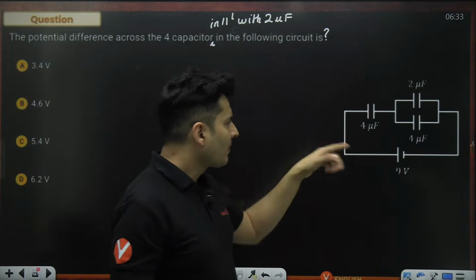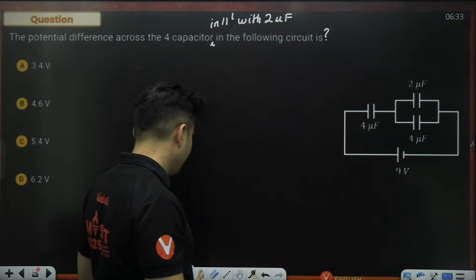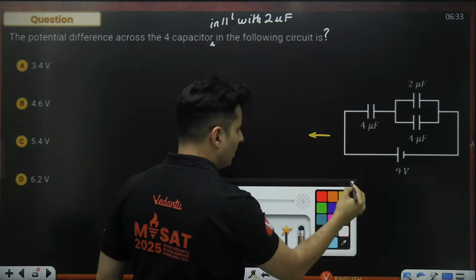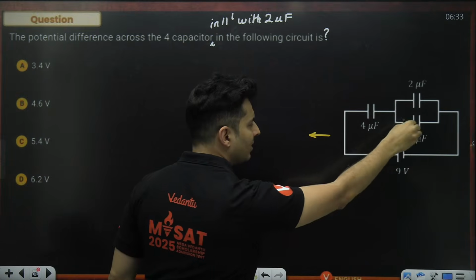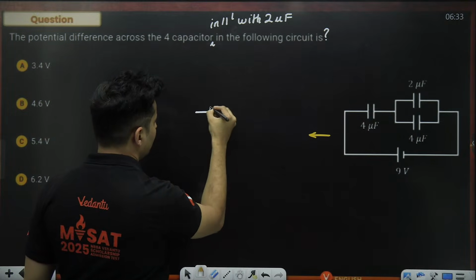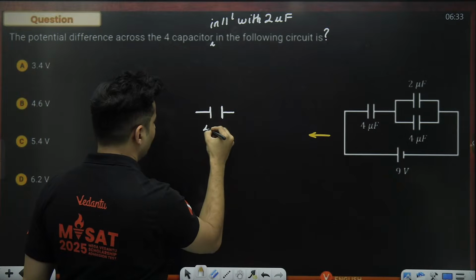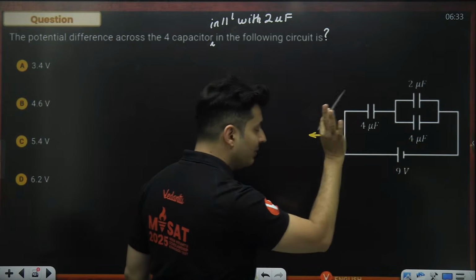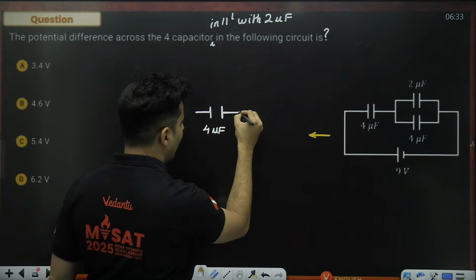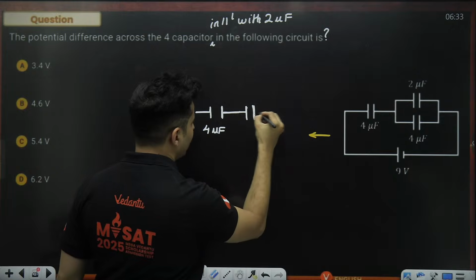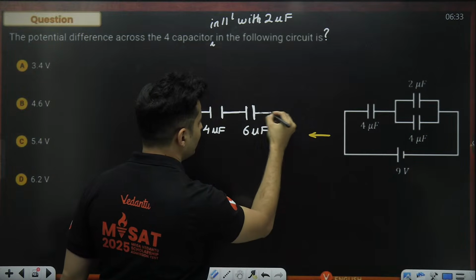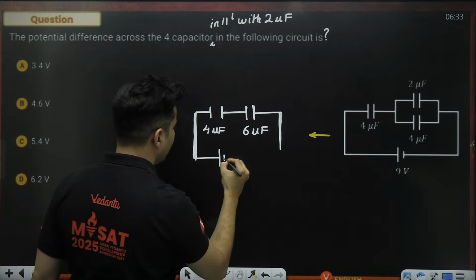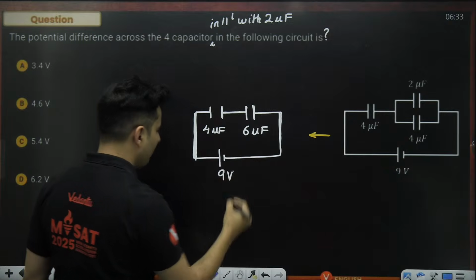So 9 volt is given. First of all, these two capacitors are in parallel. So what I'm going to do, I'll just convert it into a single capacitor. So what I'm going to get is this 4 microfarad as it is. 4 and 2 in parallel, the capacitors will add. Remember, it's capacitors, not resistors. So just add both of them and you will get how much? 6 microfarad. 4 plus 2 is 6. That's it. And they are basically connected to this 9 volt battery.